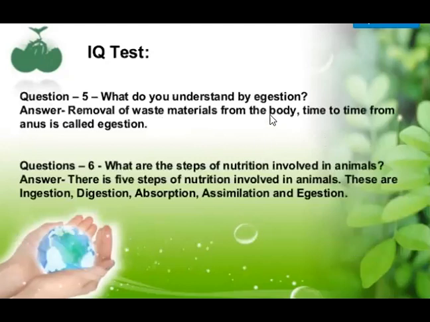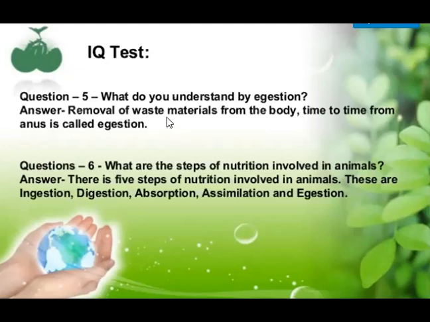What do you understand by egestion? Removal of the waste material from the body from time to time through the anus is called egestion. Anus is what? It is the last point of your digestive tract, the last end. It is the opening through which the undigested food and the waste material are thrown out of the body.